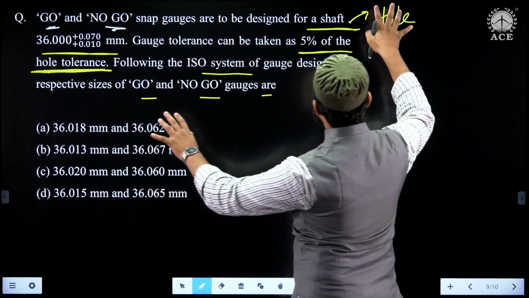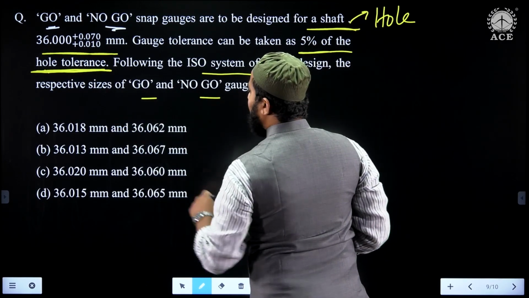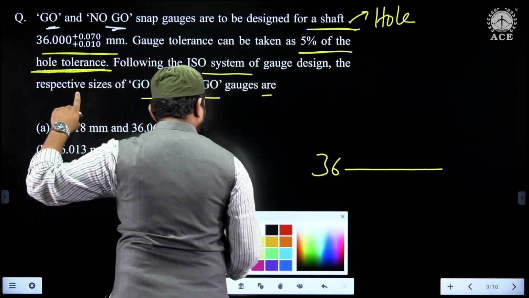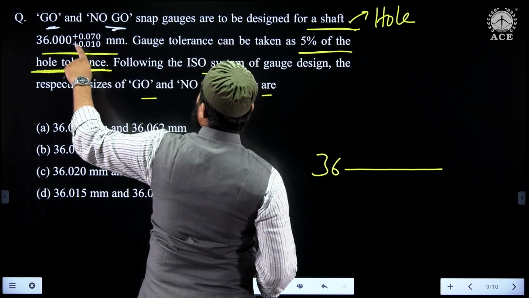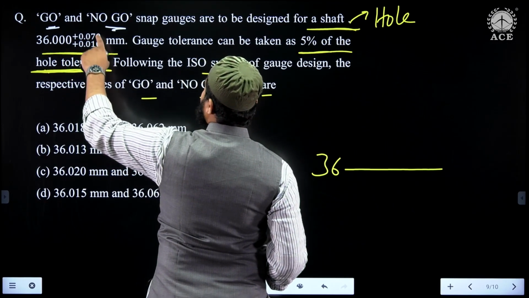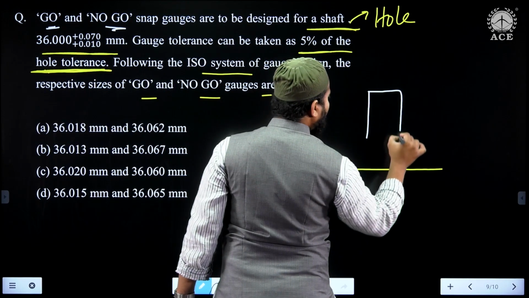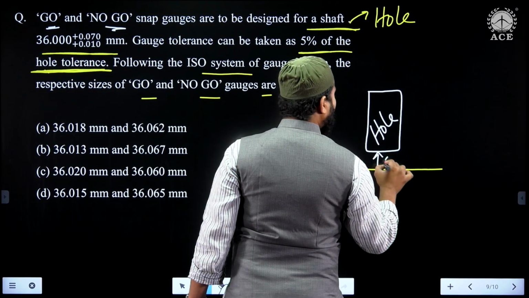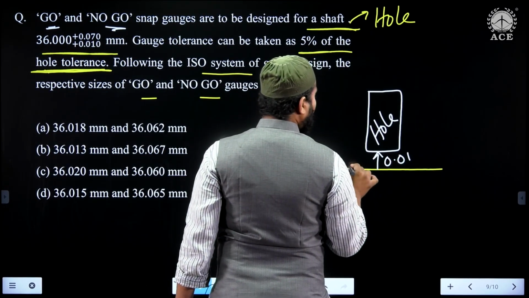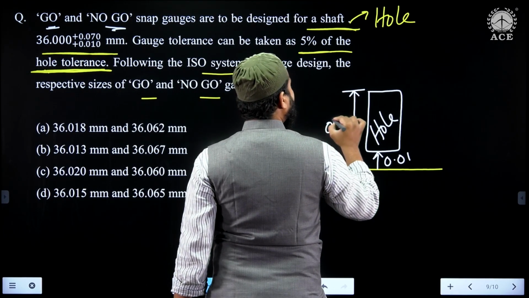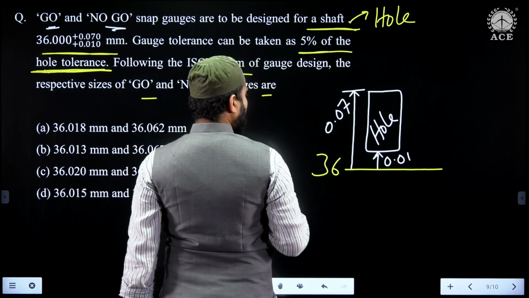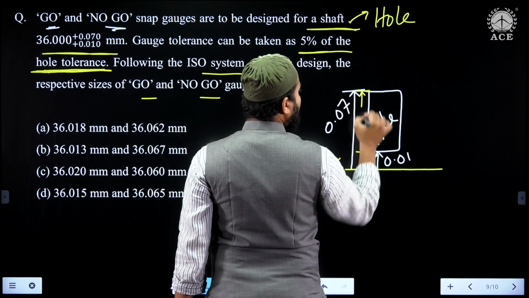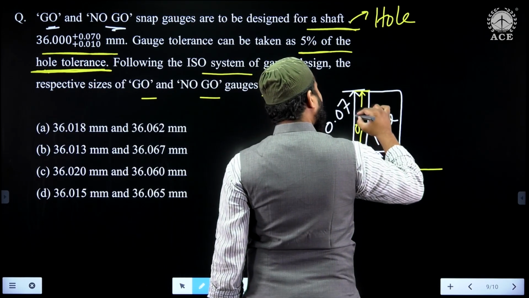But in the meantime, if you notice here, if it is the hole, 36 mm is the basic size. With respect to 36 mm, the tolerance zone is totally above. Why? Because plus 0.01, plus 0.07. So this is 0.01 and this one is 0.07. But what we need is the width of tolerance. How much is it? It's 0.07 minus 0.01, that is 0.06.